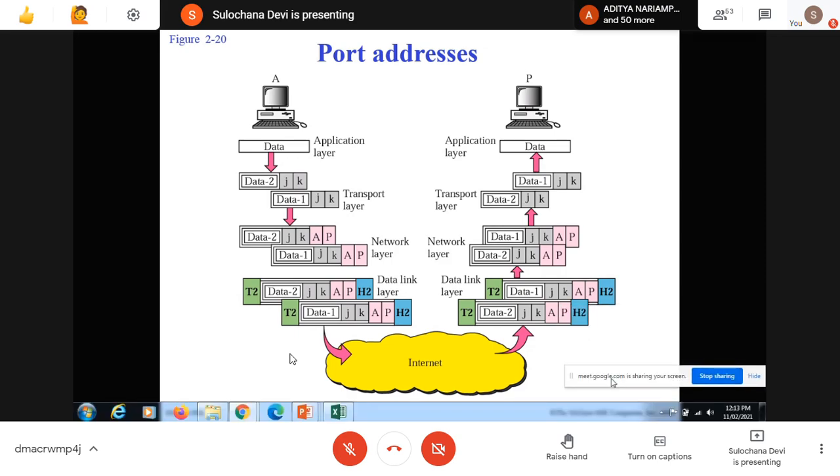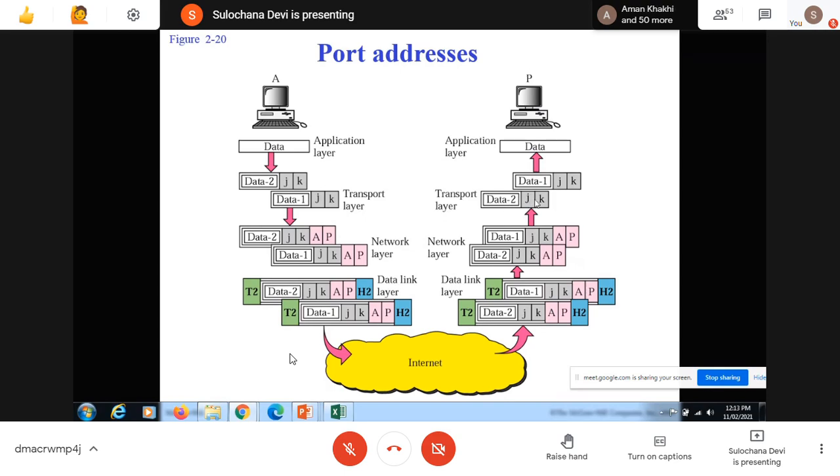At the destination side, the data link layer receives this, removes the header part, checks that the information is correct using the error correction information stored in the trailer, then removes the trailer and header and hands over the information to the network layer. The network layer removes the source IP address and the destination IP address because it has reached that machine, and hands over this data to the transport layer.